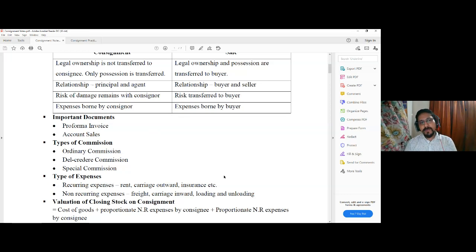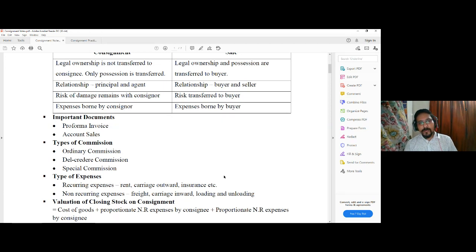Account sales are prepared by the consignee and sent to the consignor to inform the details about the goods sold, the quantity of goods sold, the price of the goods sold, the expenses incurred by the consignee, and the commission charged by the consignee.